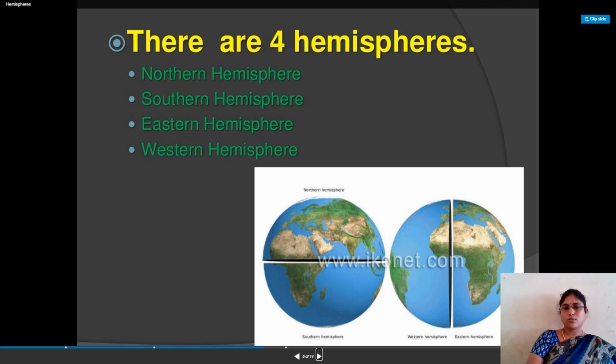Next important one, useful to identify exact location: hemispheres.